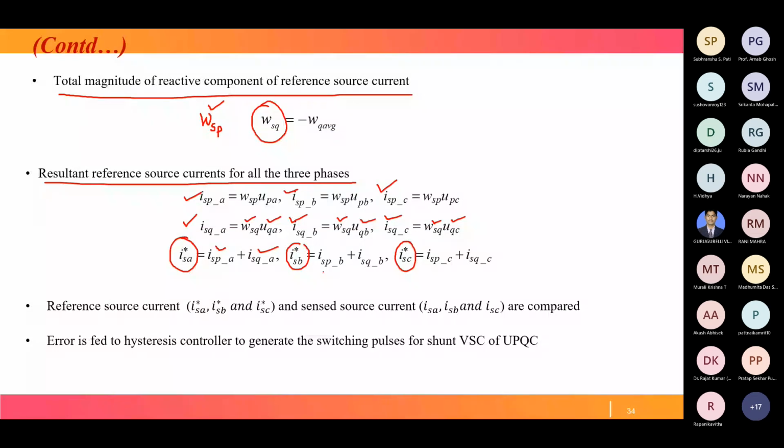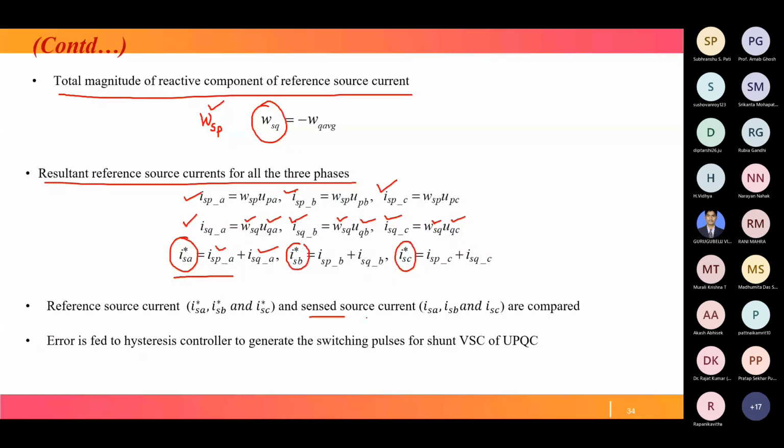These ISA star, ISB star, ISC star are compared with the sensed source currents. What are the sensed source currents? ISA, ISB, ISC. They are compared with ISA star, ISB star, ISC star. Then the error is fed to a hysteresis current controller for switching signal generation of the UPQC. In this way, the switching signals of the UPQC are generated.